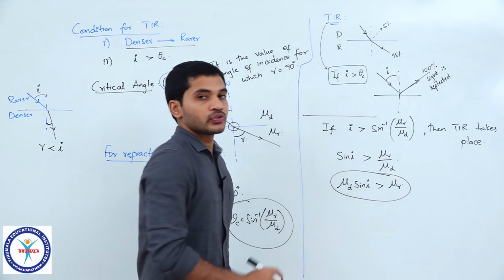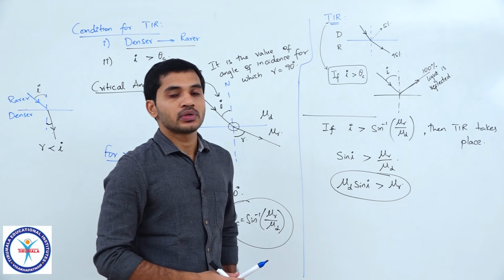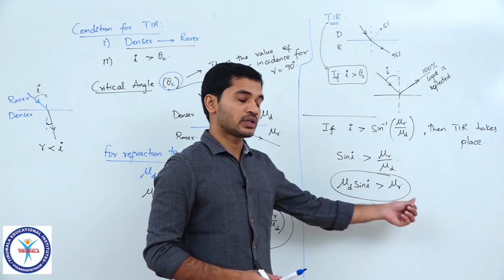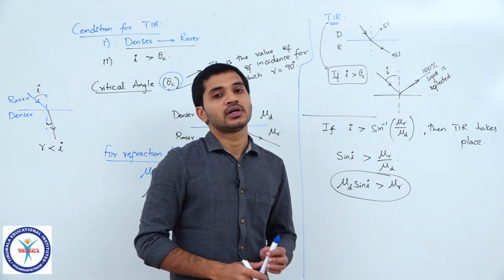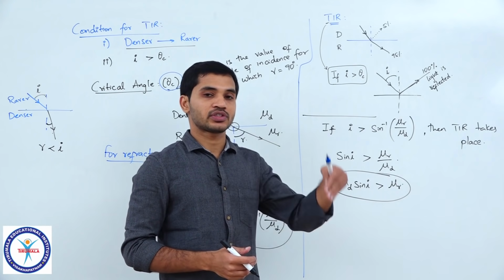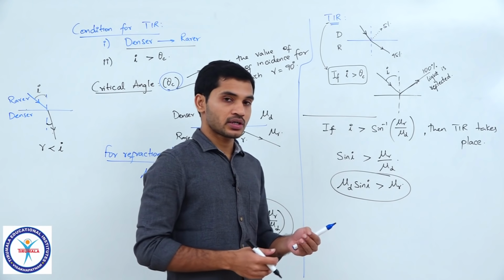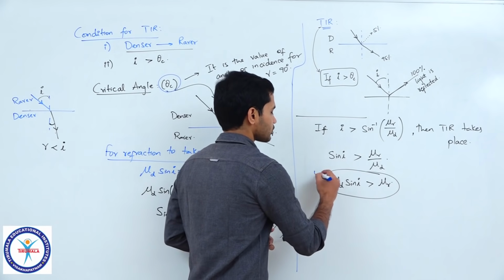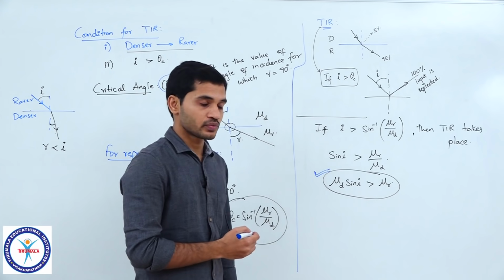Sometimes instead of giving you the critical angle of an interface, they give you the refractive indices of the two media and the angle of incidence at which the light ray is incident. So, to check whether TIR takes place or not, this is the expression which we will be using.